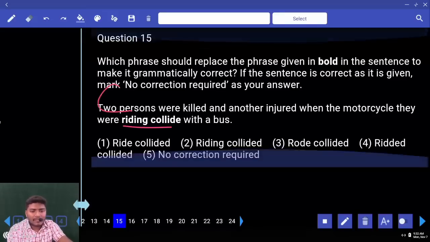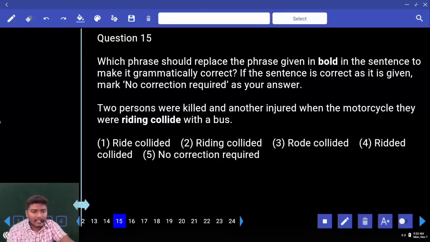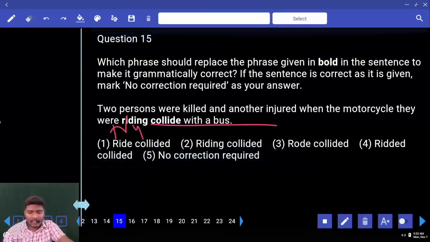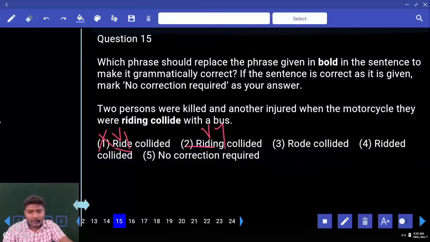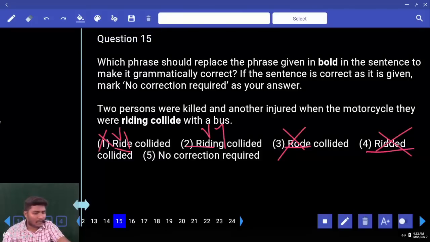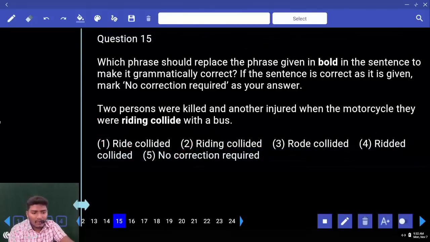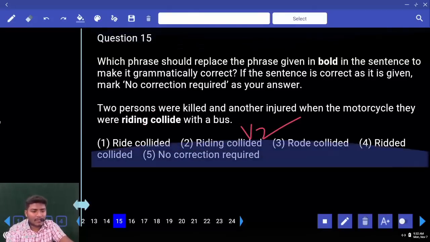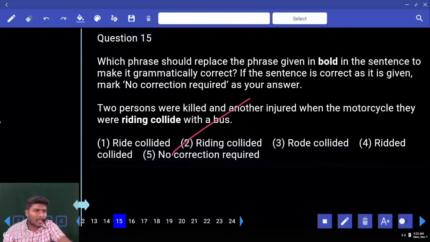Now, 2 persons were killed and another injured when the motorcycle they were riding. Were plus V4, okay. Were plus V1 is not possible here. Riding, V4, okay. Rode is V2 or V3, cannot be used. Rided is not at all there. How many options are possible? Only the second one with the help of were. Now what else is given? Were riding collided with a bus. Collided is verb form V2 here, and here were is used with V4. So your answer is only the second one.